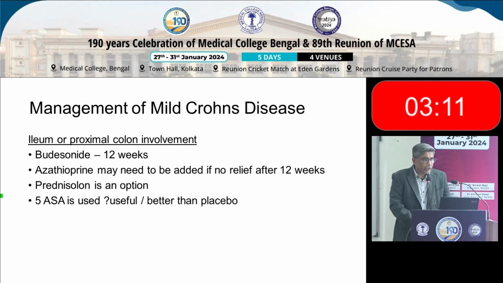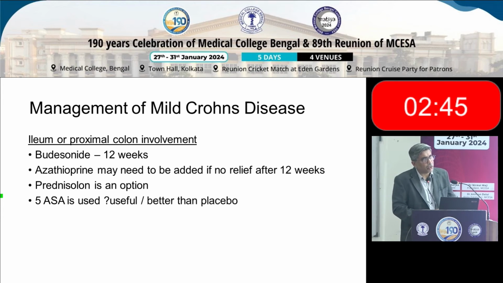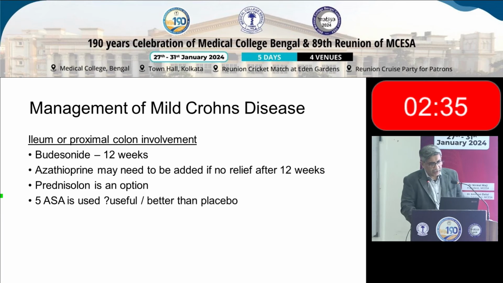For management of mild Crohn's disease, you will know that the main site Crohn's often affects is the ileum or proximal colon. And again, budesonide is the drug of choice, which we use for 3 months, and is often very useful. If budesonide doesn't work, we go to immunomodulators like azathioprine. Of course, prednisone is an option. There is some debate about 5-ASA, whether it's as useful as budesonide, we do not know, probably not. It's probably, however, better than placebo. So I will probably use budesonide first in case of terminal ileal disease.